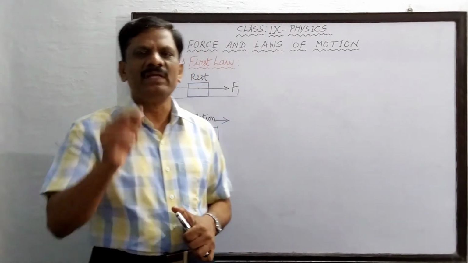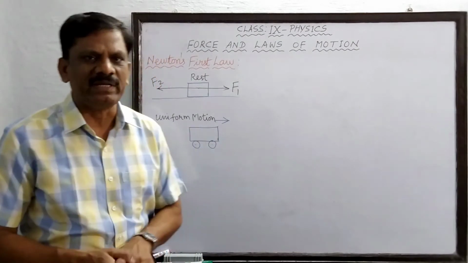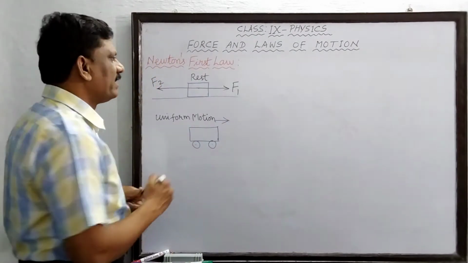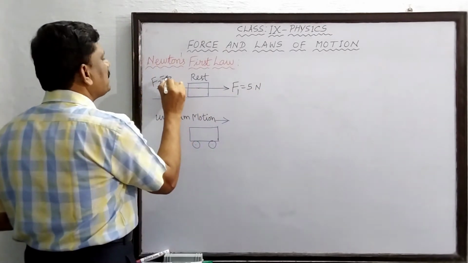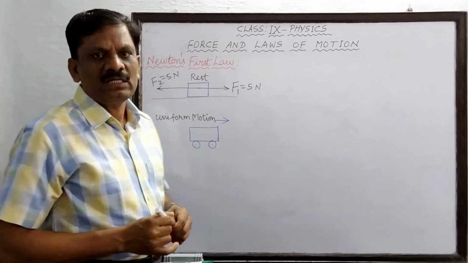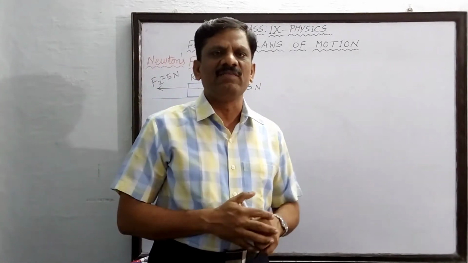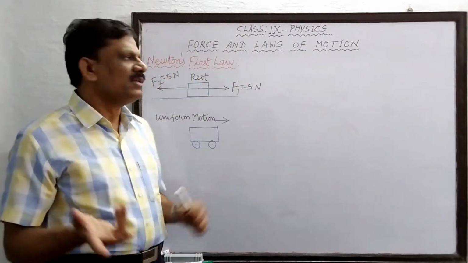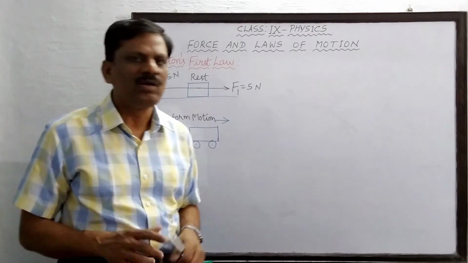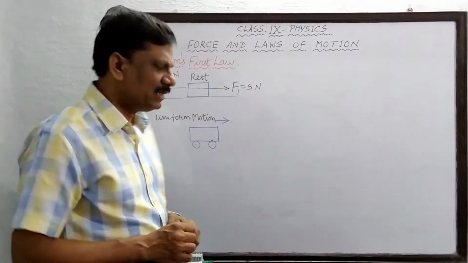What will be the net force acting on the body, you tell me? If both are equal, say for example this is equal to 5 Newton, this also is equal to 5 Newton. So when balanced forces act on a body, the body will still remain at rest. It will not move. Okay students?